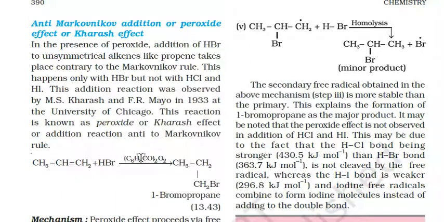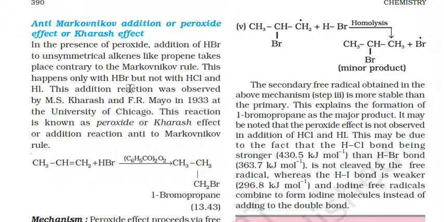Next, anti-Markovnikov rule or peroxide effect or Kharasch effect. This is the reverse of the Markovnikov rule. In the presence of peroxide, addition of HBr to unsymmetrical alkenes like propene takes place contrary to the Markovnikov rule. It is just the reverse of the Markovnikov rule. This happens only with hydrogen bromide, but not with HCl and HI. It is only applicable to hydrogen bromide, not with HCl and not with hydrogen iodide.